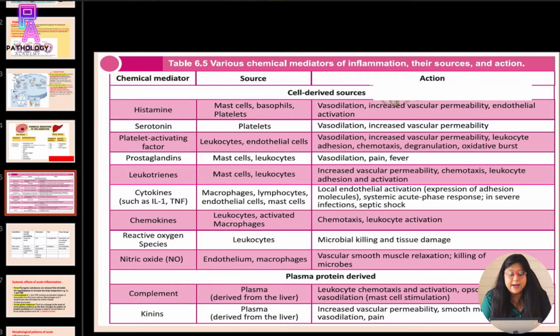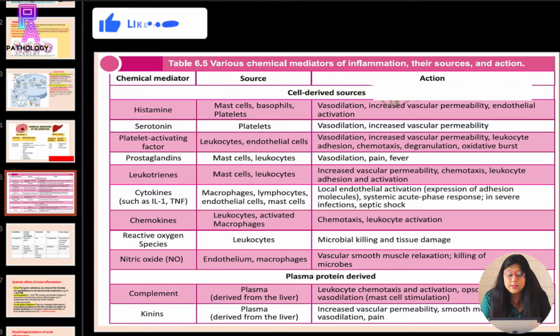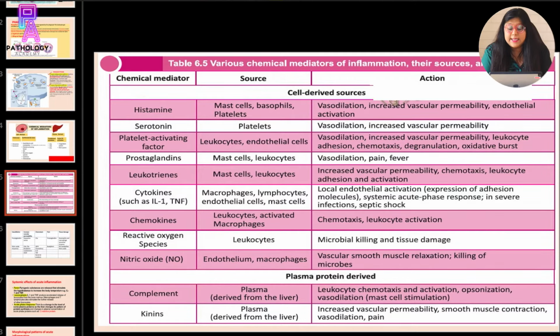Platelet activating factor is secreted by leukocytes and endothelial cells and it causes vasodilation, increased vascular permeability, leukocyte adhesion, chemotaxis, degranulation, and oxidative burst. The prostaglandins are secreted by the mast cells and leukocytes and they cause vasodilation, pain, and fever. Leukotrienes are secreted by the mast cells and leukocytes and they cause increased vascular permeability, chemotaxis, leukocyte adhesion, and activation.